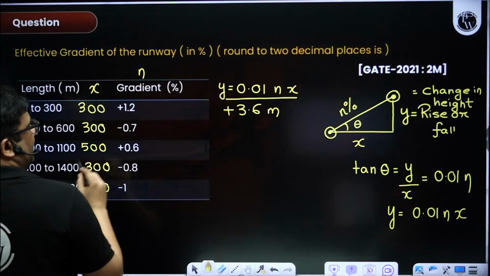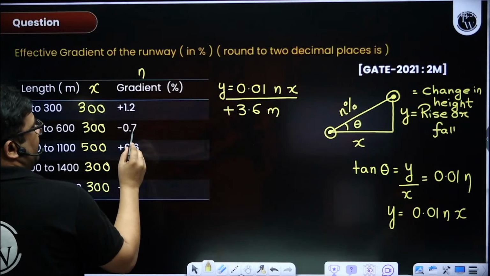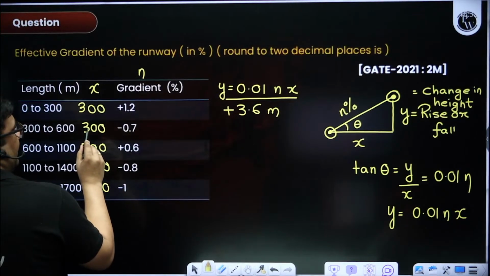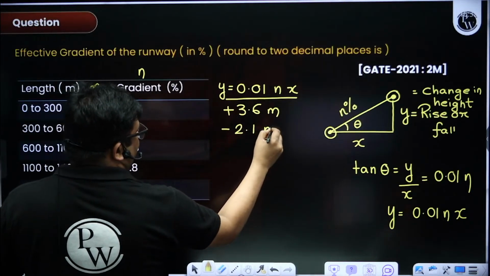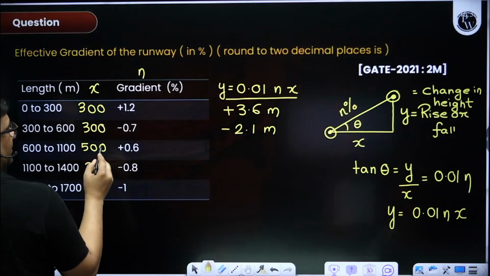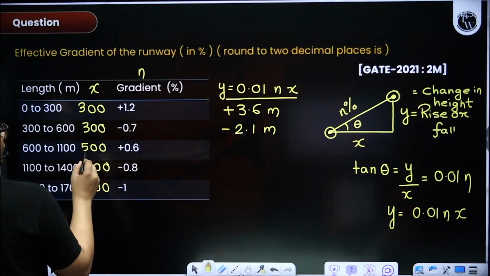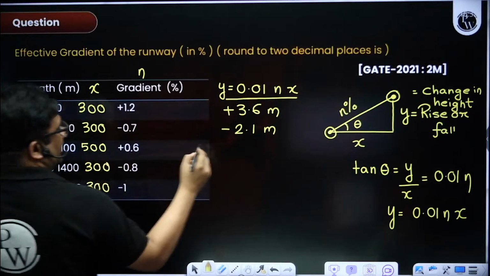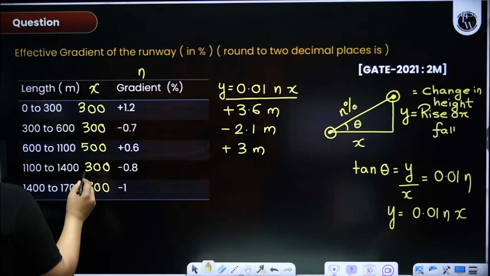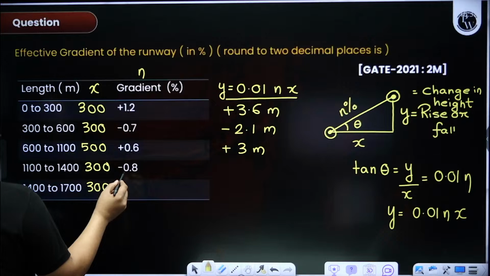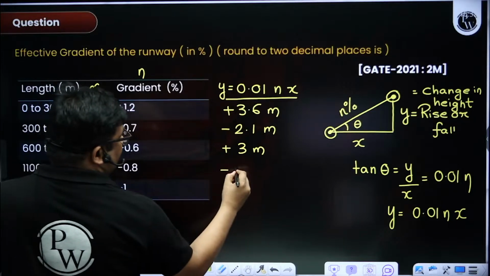Then here you will get minus 0.7 into 300 into 0.01, which is minus 2.1 meter. Then for this, 0.6 into 500 into 0.01, you will get plus 3 meter. Then 300 into minus 0.8 into 0.01, you will get minus 2.4 meter.